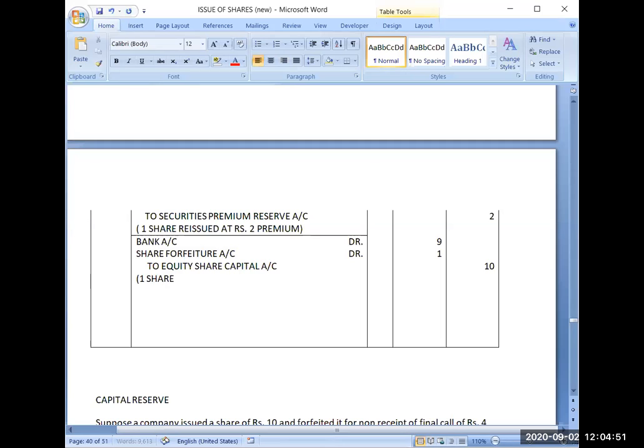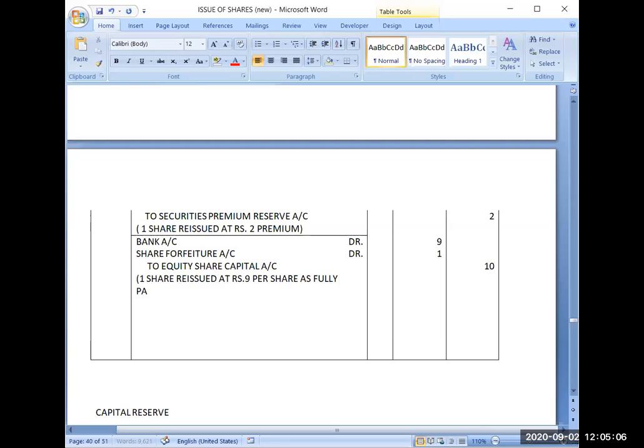One share reissued at ₹9 per share as fully paid up. I will repeat it again.